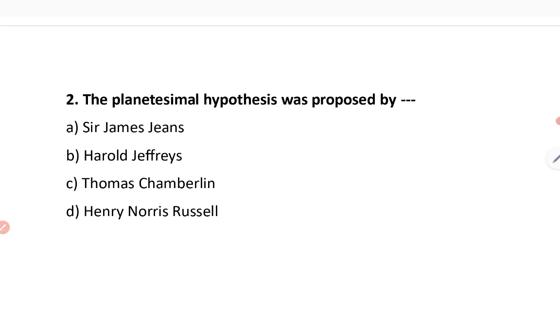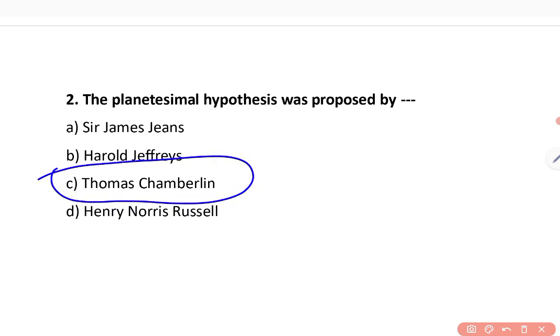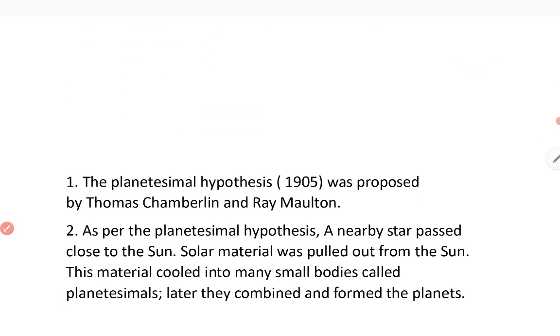Second question. The planetesimal hypothesis was proposed by whom? This is the second theory that explains the origin of our solar system and origin of our Earth. So, answer of this question would be Thomas Chamberlain. Thomas Chamberlain proposed the planetesimal hypothesis in 1905.